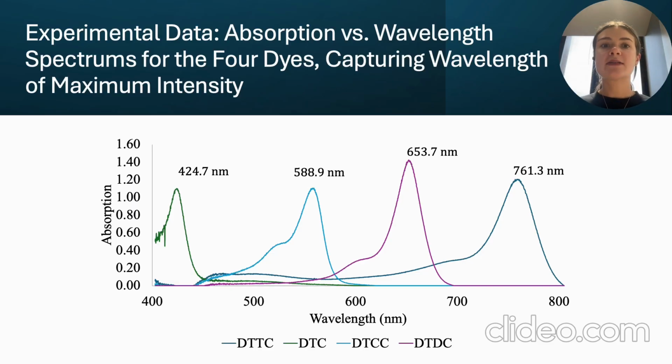To move on to our results, after analyzing the 4 dyes, we got the following absorption spectrum. DTC had a maximum absorption wavelength of 424.7 nanometers. DTTC absorbed at 588.9 nanometers. DTDC absorbed at 653.7 nanometers. And lastly, DTCC at 761 nanometers. This shows a clear trend. As the conjugation length increases, the absorption shifts to longer wavelengths, which is exactly what we expected.